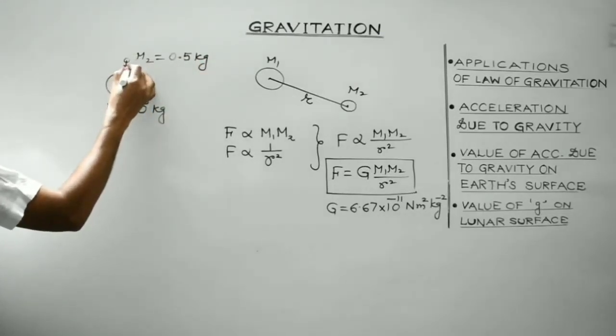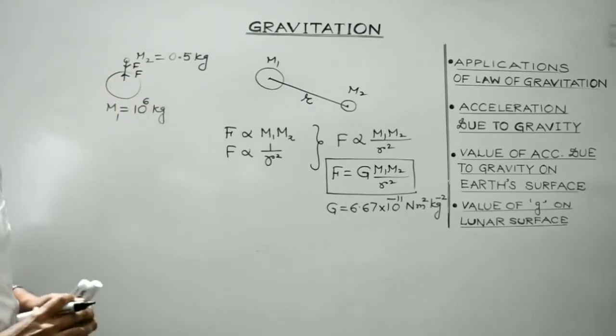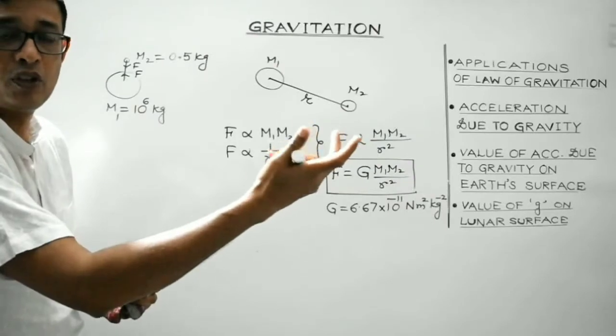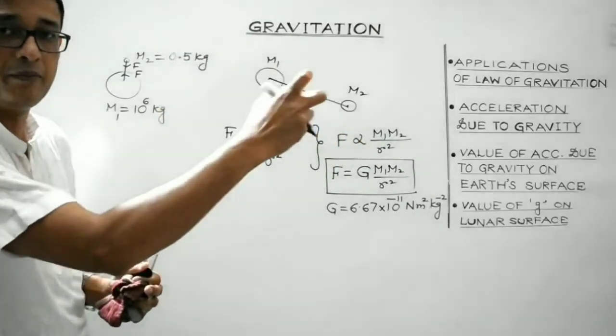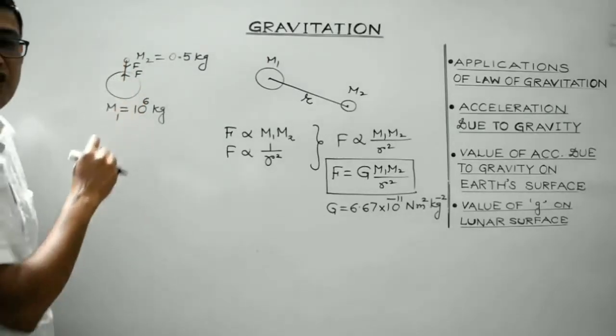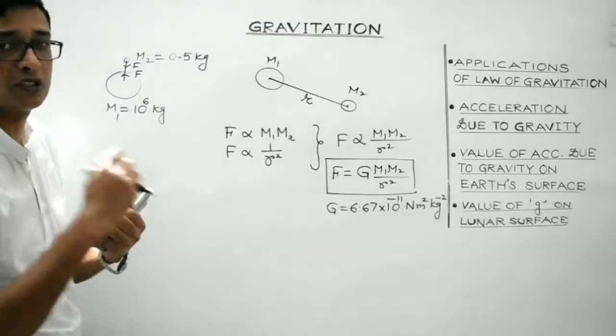Now both the bodies will attract each other with the same force. The force with which m1 exerts on body m2, the same force will be exerted by body m2 on body m1, isn't it? So they form an action-reaction pair. So both the bodies will exert equal and opposite forces.